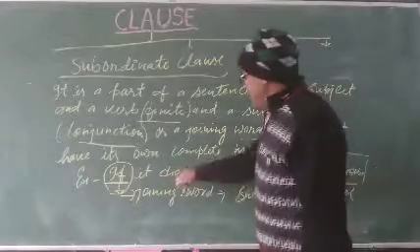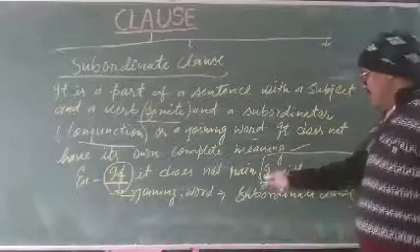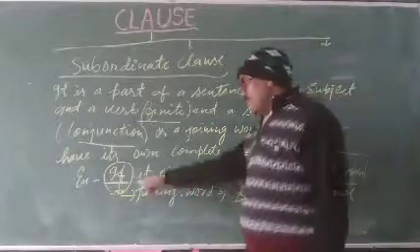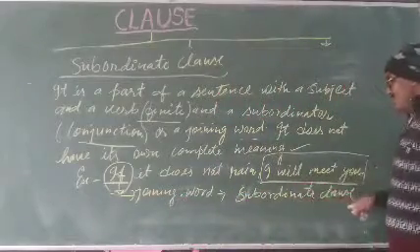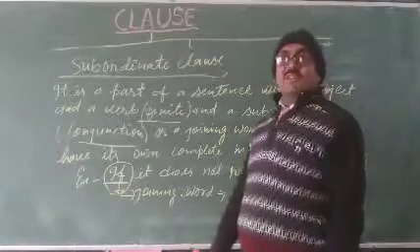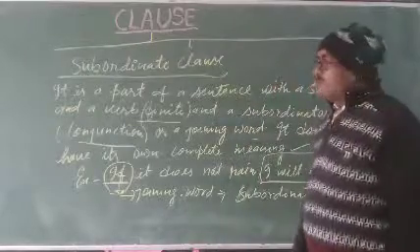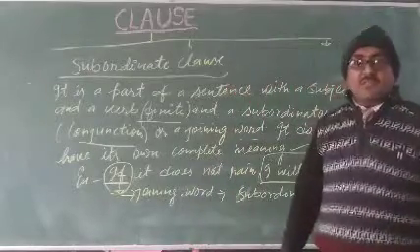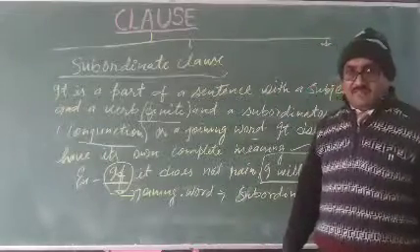If anyone says, "if it does not rain," then what is said? Here it's clear: I will meet you. So I think you understand. Because of if, a joining word or subordinating conjunction, this part of the sentence is called a subordinate clause. What is a principal clause? A principal clause is where a subject and verb are found. A principal clause also completes its own meaning, but it never has any conjunction.